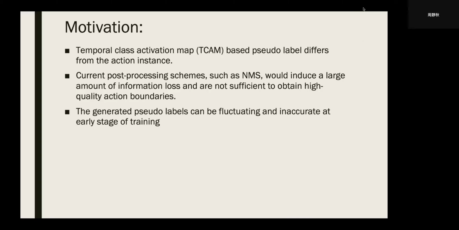Also, currently the most widely used post processing is NMS post processing. NMS is very naive and straightforward.